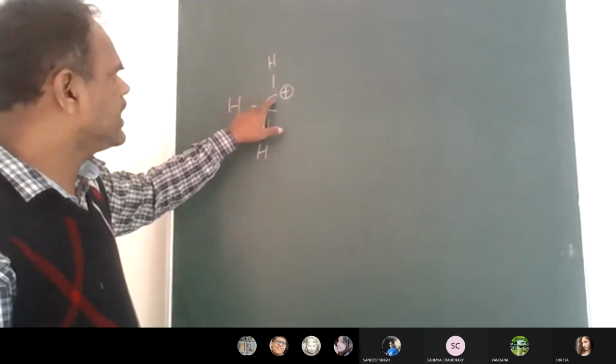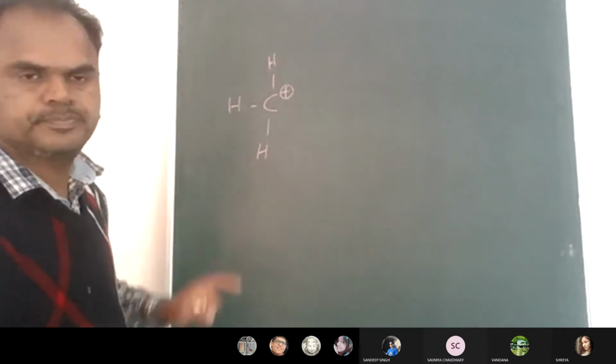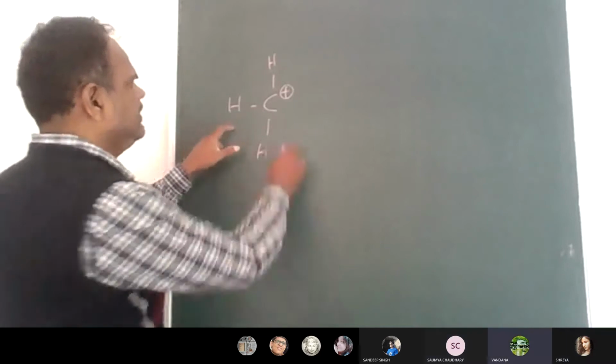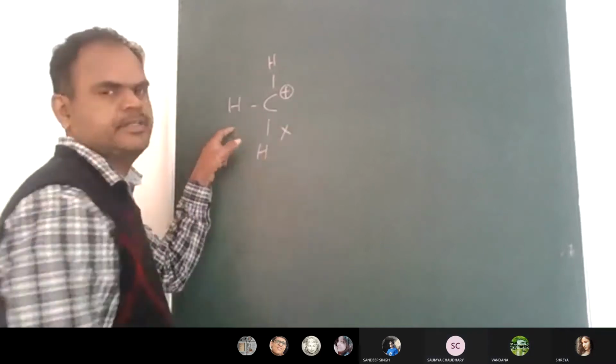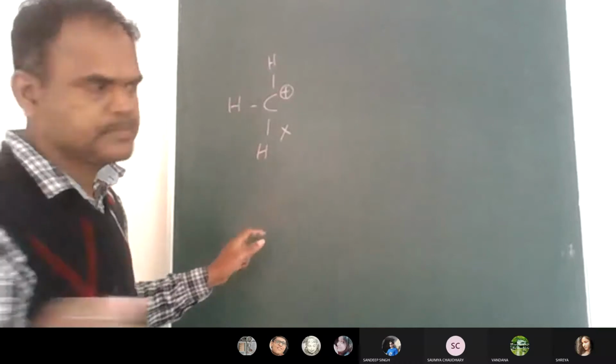Is the positively charged carbon attached to any methyl groups, any alkyl groups? No, sir. So in this molecule there is no hyperconjugation.